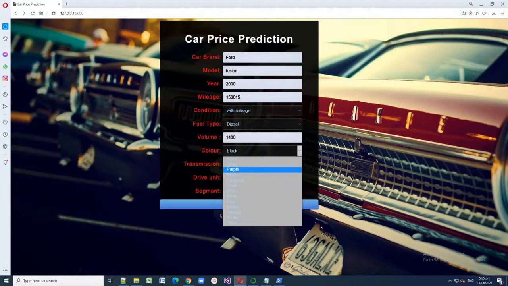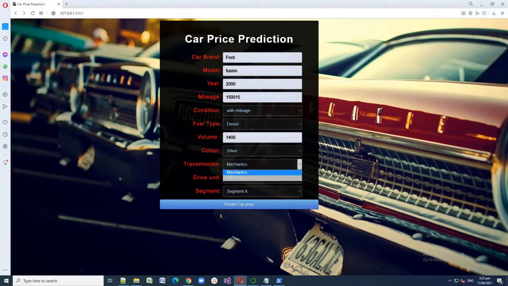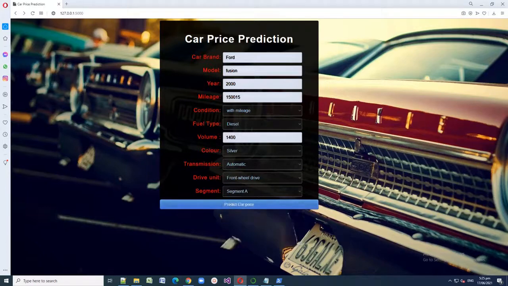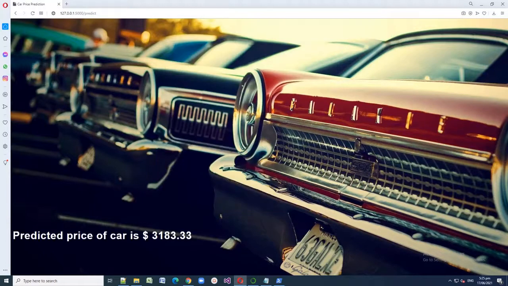Color is silver, and the transmission, let's say it's automatic. The drive unit is front wheel drive and it is on segment A. Okay, so let's try to predict the Ford's price. The predicted price of the car is $3,183.33. So this is an example of my machine learning model named car price prediction.